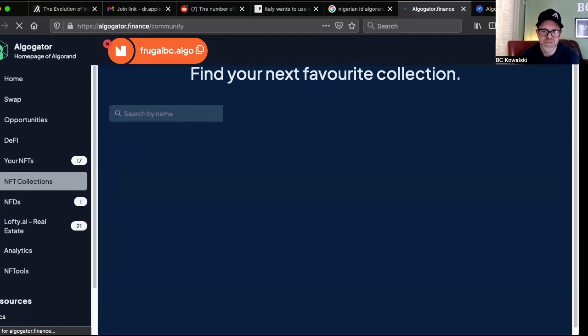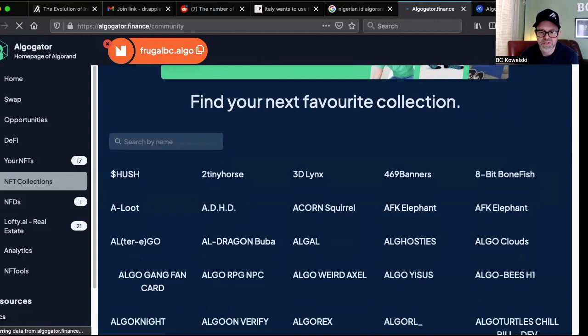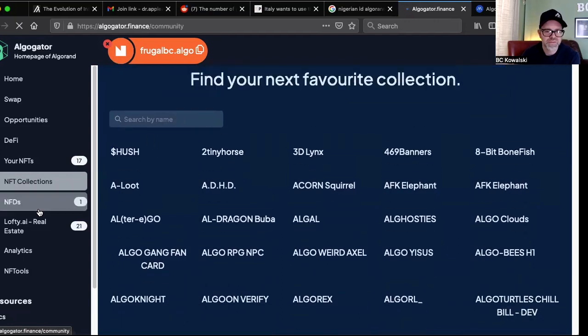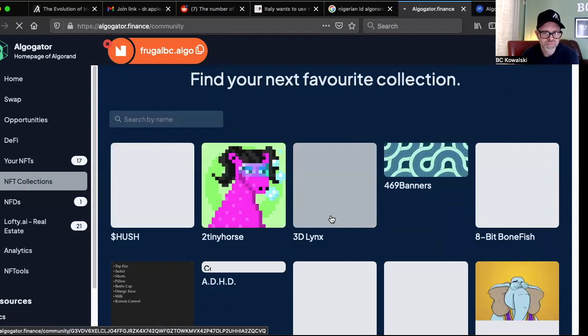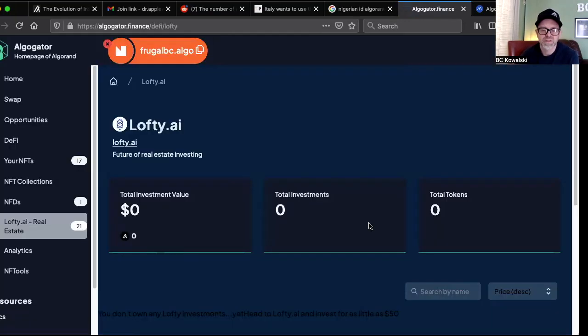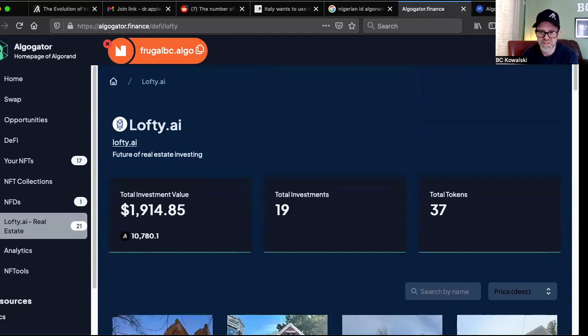You can look for your favorite collection on here. NFDs collapsed when I tried it, so I'm not going to do that because I don't want to have to restart everything. But even Lofty, I was about to load up. The Lofty tab is really neat, and it is accurate. It'll load up in a second here. It's not zero, I'll tell you that much. I hope. Oh, there it is. Yeah, it did take a while.